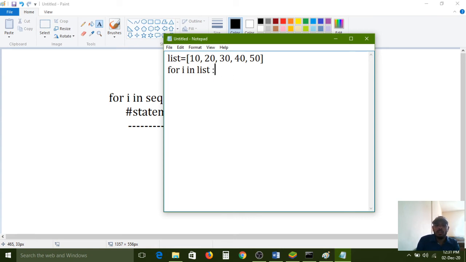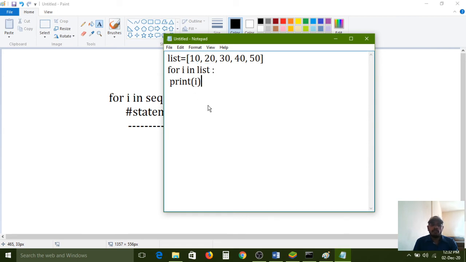Here one colon symbol must and should be required. After that, one indentation space we need to give, then only the statements belong to the for loop. Print the i variable. How many times will it repeat? How many values do we have? 10, 20, 30, 40, 50, five elements we have, so five times it will iterate. Here I have not given any range. I directly configured the list here, so the entire list it will read, search, and print one by one.